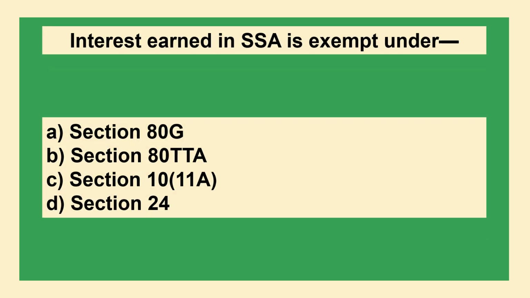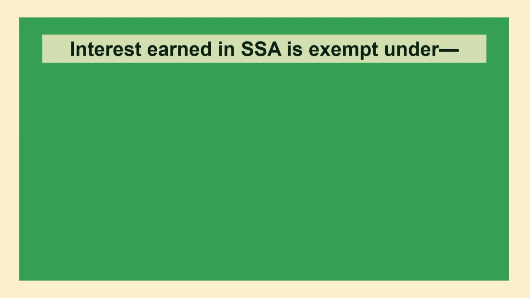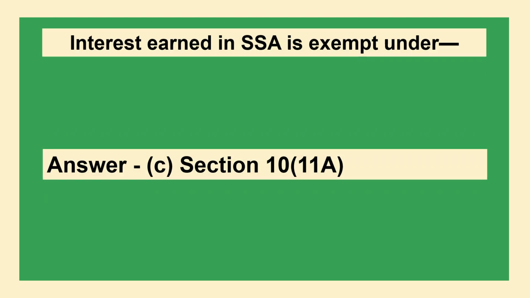Interest earned in SSA is exempt under option A section 80G, option B section 80TTA, option C section 10(11A), option D section 24. The answer is option C section 10(11A).